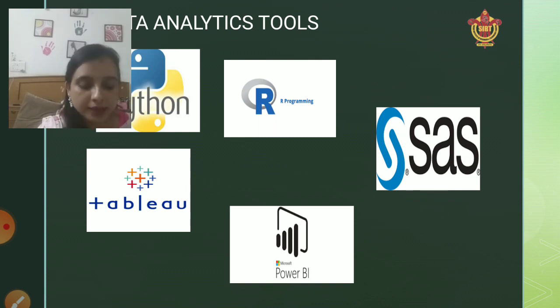Now if we talk about Tableau, it is a data visualization tool used by many companies like Wipro. It is also one of the best tools used in the market by many entrepreneurs and businesses. Power BI is a tool launched by Microsoft, and it is said to be a competitor of Tableau. Then there is SAS, a statistical analysis tool, which is software that helps us perform analysis of data. Again, it is used by many companies to work on SQL queries and all.